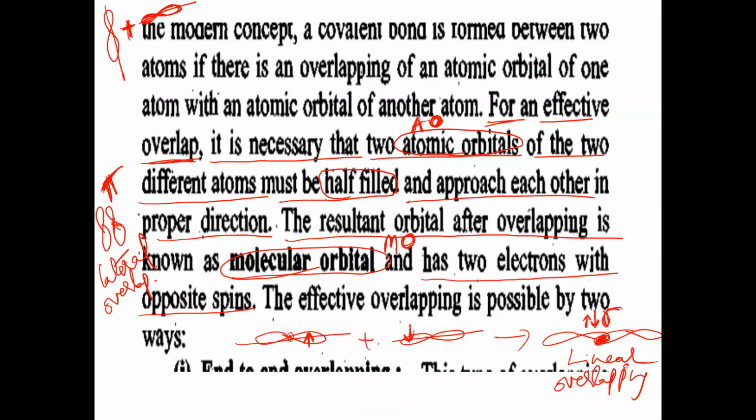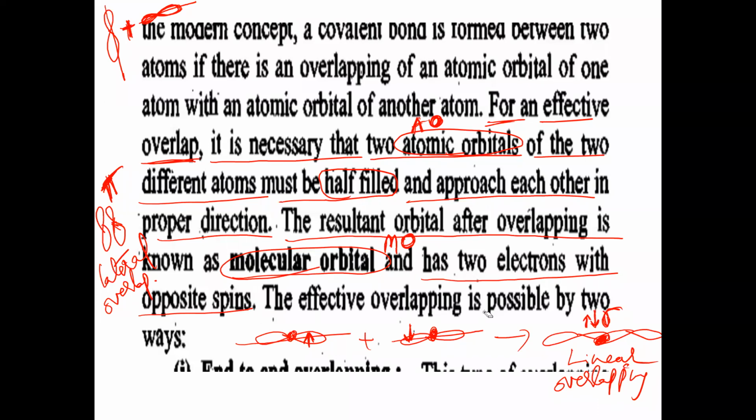Between this nucleus and this nucleus, an electron pair is present. So this electron pair is called the shared electron pair, otherwise we say bond pair. And this type of overlapping is called linear overlapping or axial overlapping. So the molecular orbital has two electrons with opposite spins.